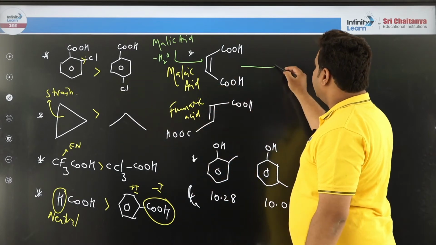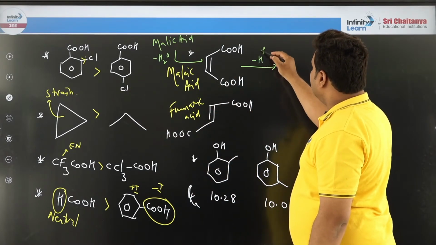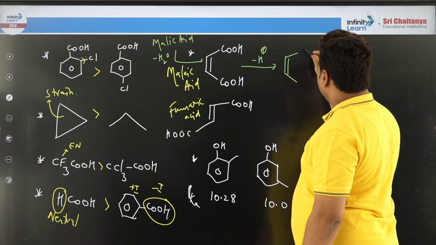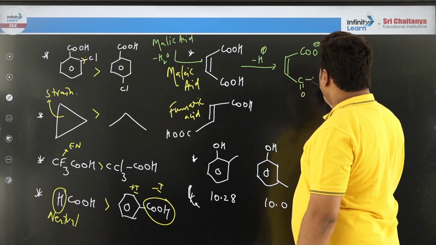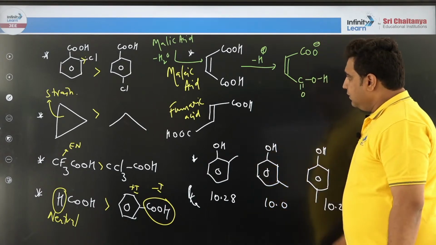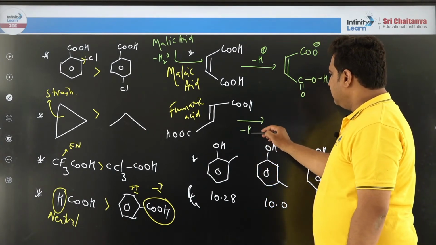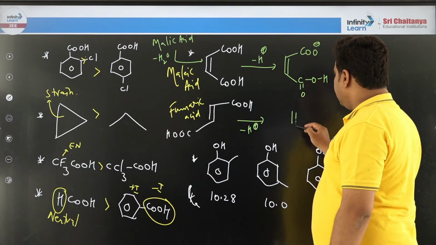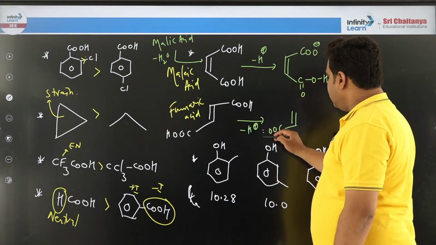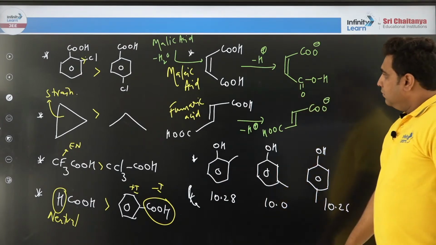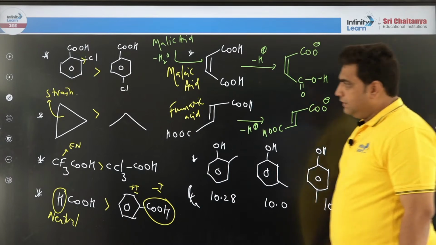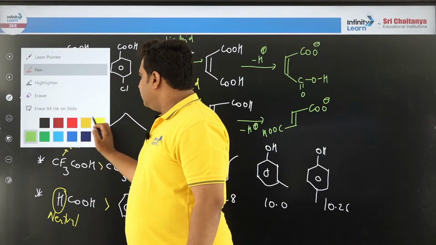So if I remove the H plus ion from here, then I will get a negative charge here, and this is C. Can I write this double bond OH like this? Yes. Here if I remove the H plus ion, then this is COOH and this is COO minus. In these two structures, tell me which one is more stable.